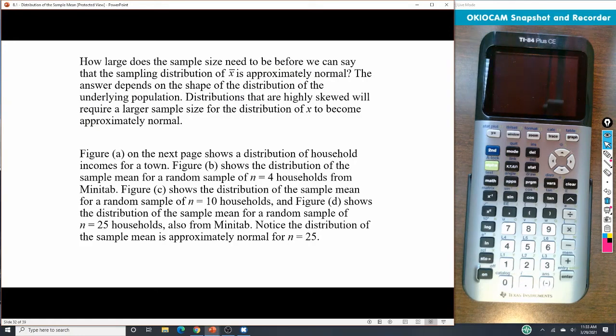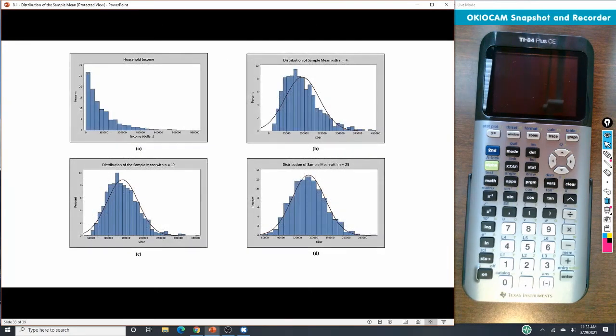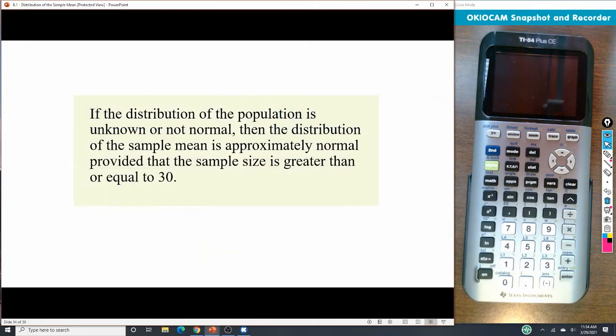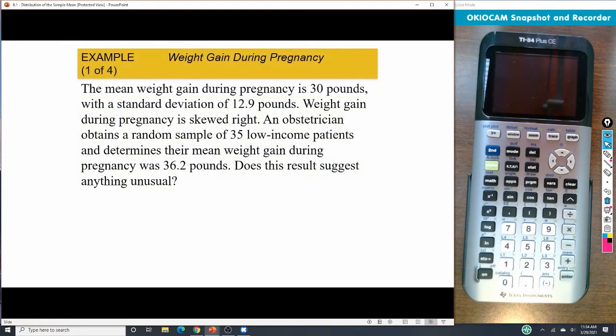All right, so here's just more of that same thing. We can see here as we increase our size that it's going to get closer and closer to normal. So that's what all of that is talking about. If the distribution of the population is unknown or not normal, then the distribution of the sample mean is approximately normal, provided that the sample size is greater than or equal to 30. So that's just a way to look at that, okay?